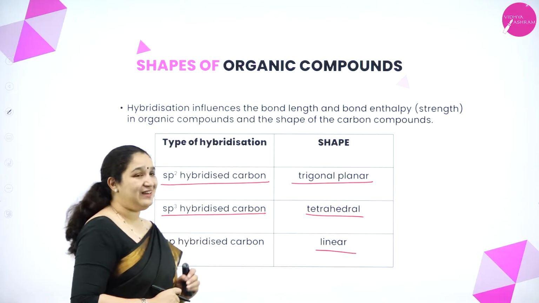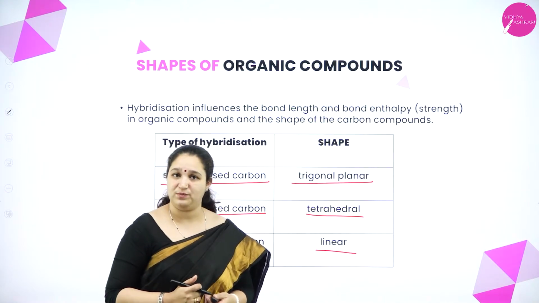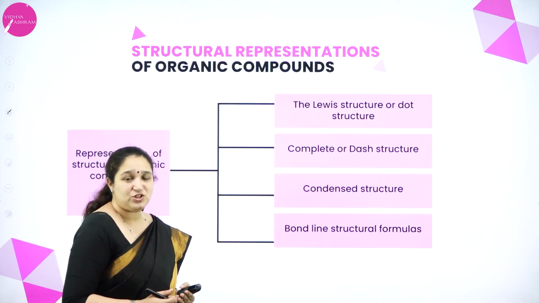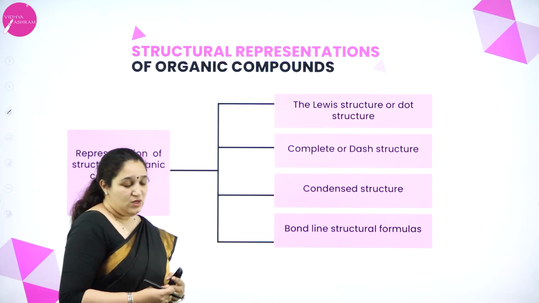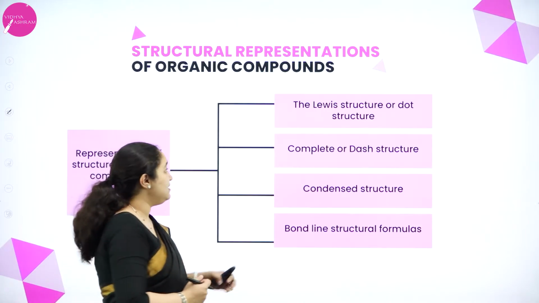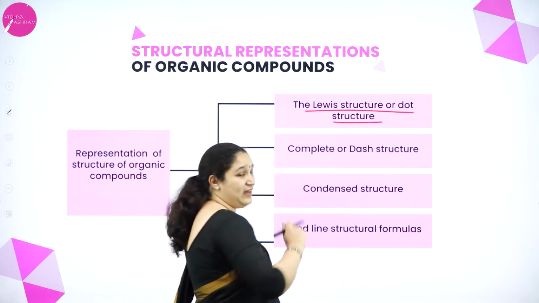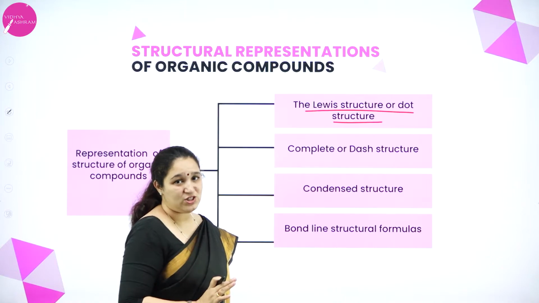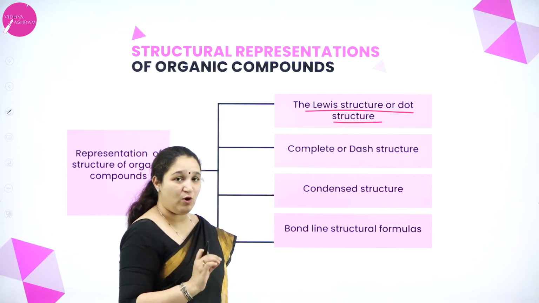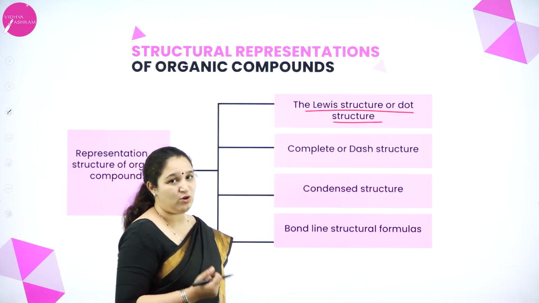So I'll not go into the details about the hybridization and the shape of the organic compounds. Okay. Next is about the structural representation of an organic compound. So there are different methods of representing an organic compound. That is the Lewis structure or the dot structure. Again, we have studied this in the chemical bonding chapter, where the valence electrons are represented in the form of a dot, and we have learned how to put the Lewis dot structure for different compounds.